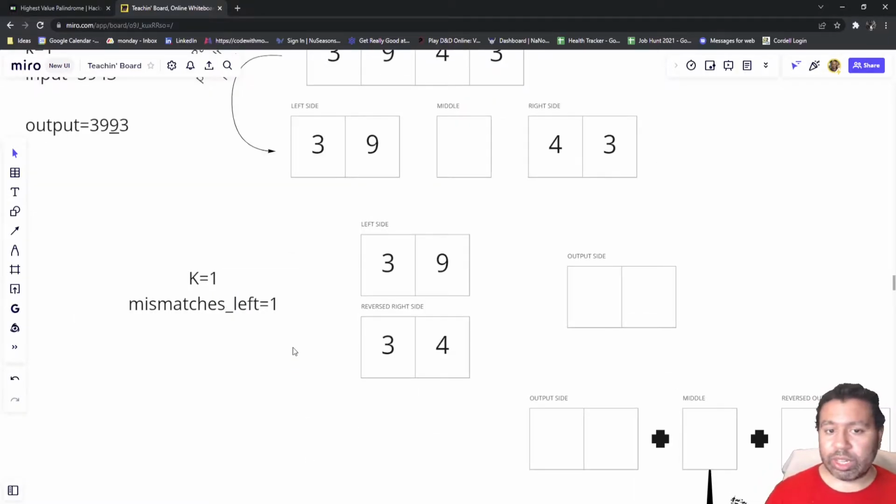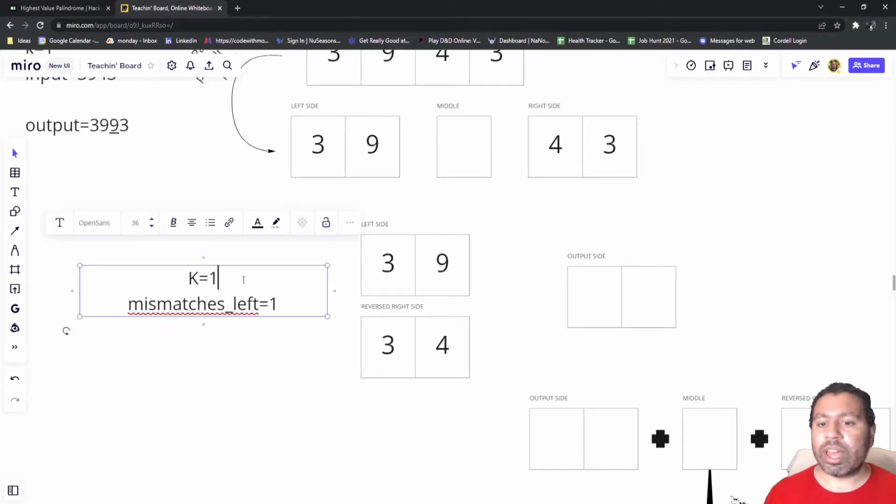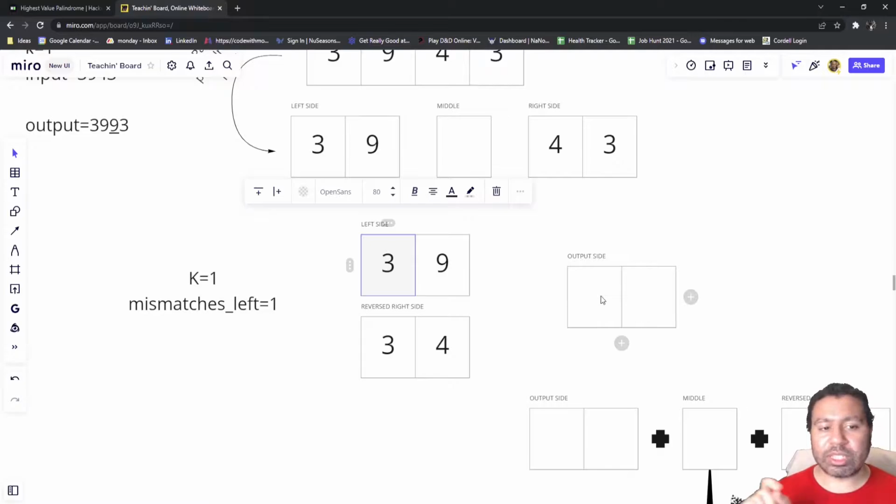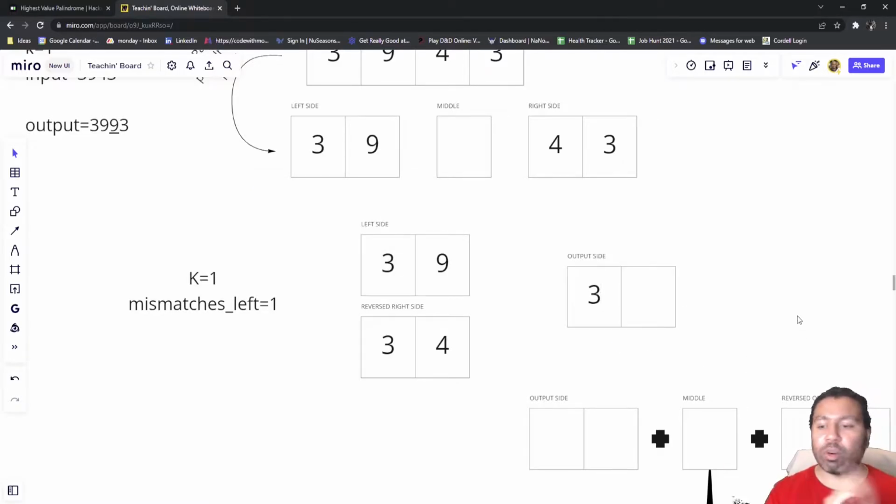So now our algorithm will kick in. We're going to go one at a time, outer to inner, which means 3, then this 9, 4, and then we're done. So the 3s are a match. We check, okay, we have a match, but is there a chance to turn these into 9s? And the answer is no, because we have K currently at 1. We also need to keep in mind that we have mismatches, which we have to reserve. So we have to reserve 1 K just for that to be handled. So we don't have the chance to do it here, and we just carry the 3 over into our output string.